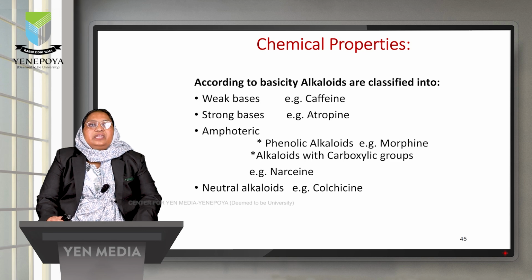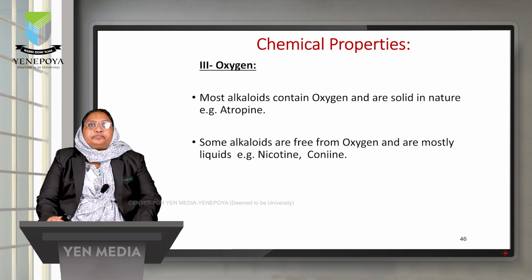A weak base is caffeine, a strong base is atropine, amphoteric bases are morphine and narceine, whereas a neutral alkaloid is colchicine.